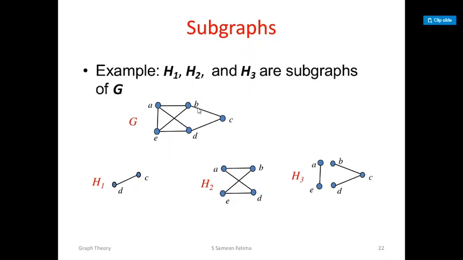A subgraph of the original graph is a graph that is obtained by deleting some vertices or edges of the original graph. So for now, I will stop here. In the next class I will discuss what you mean by an induced subgraph and an example for that, and spanning subgraph and an example for that. Thank you.